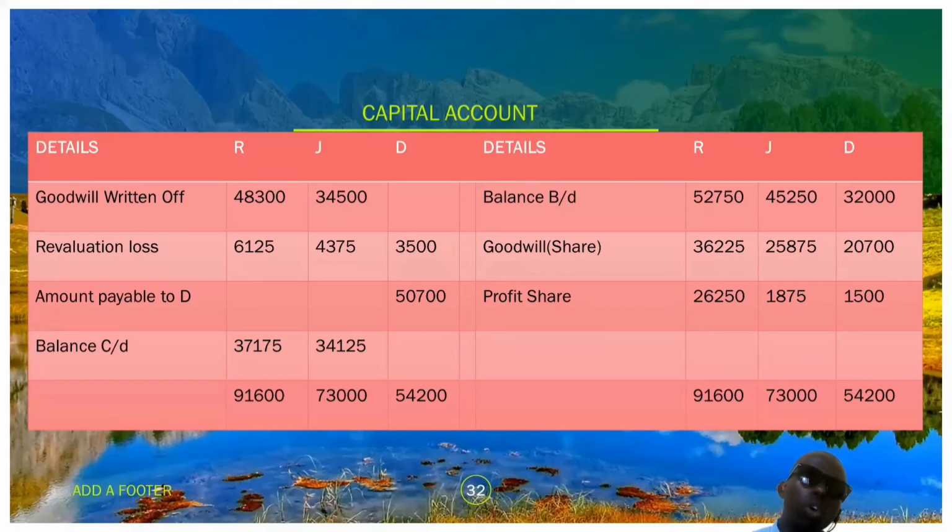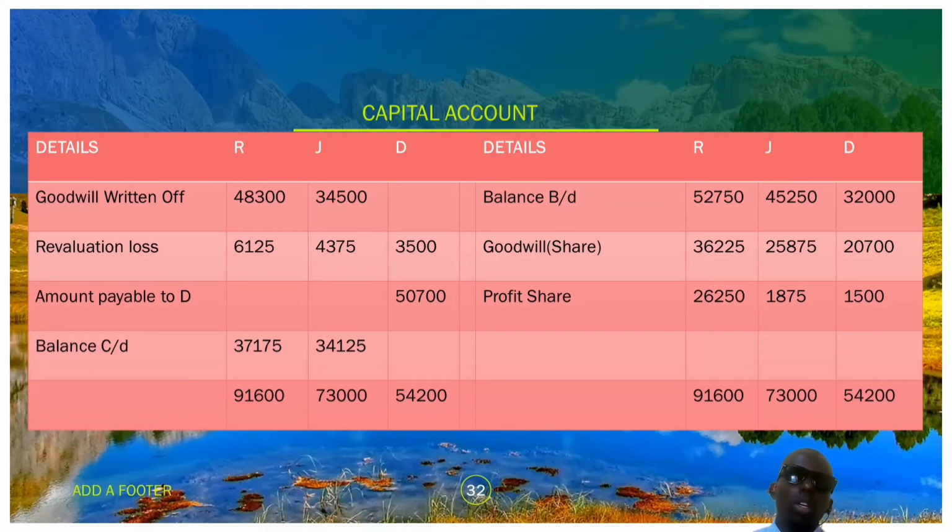Then we have what we call revaluation loss. Remember, if it was a revaluation gain, we could have recorded it on the credit side of the capital account. But since it's a revaluation loss, we reckon it on the debit side of the capital account. We reckon 6,125 to R, 4,375 to J, and even D. D, the partner that has died, will share the loss, that is the loss of 3,500.